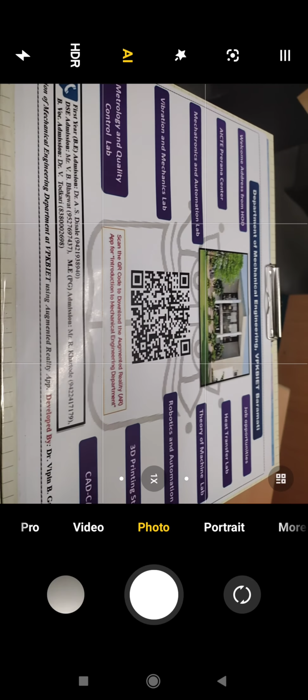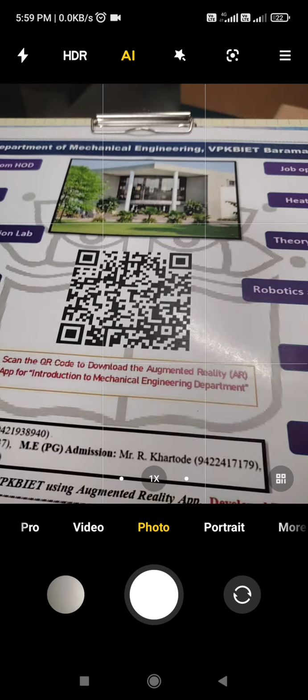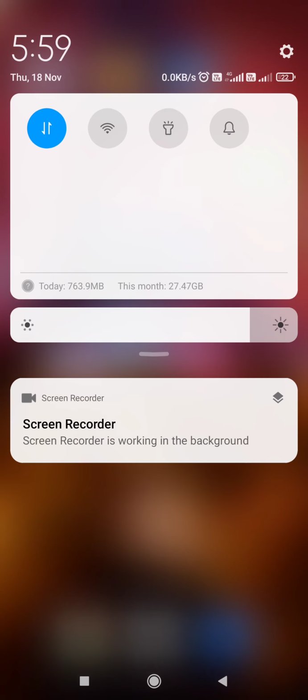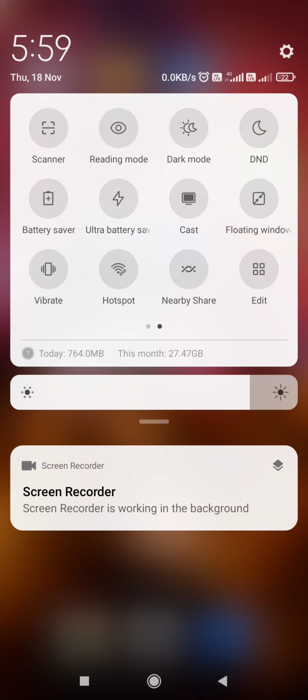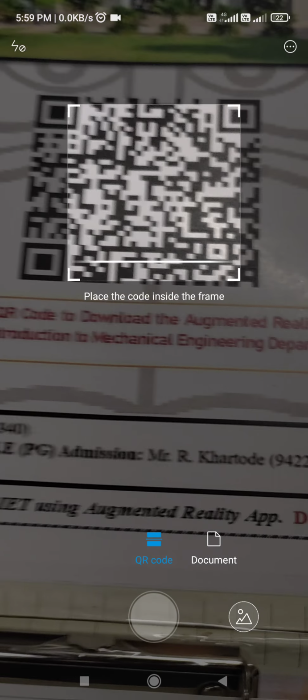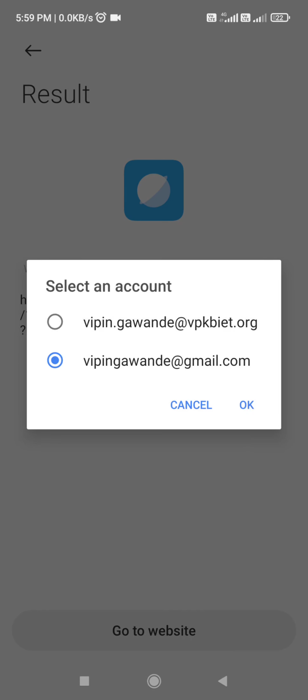So first of all, you will get this image. You have to scan this QR code. Go to the scanner, and then scan this QR code. Once you scan this QR code, it will direct you to the drive.